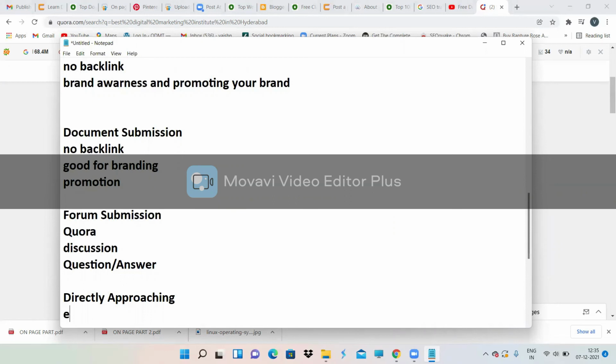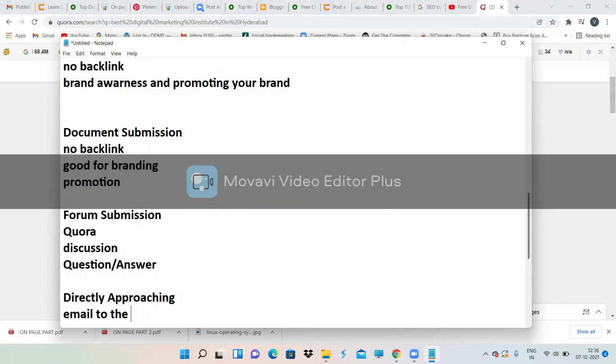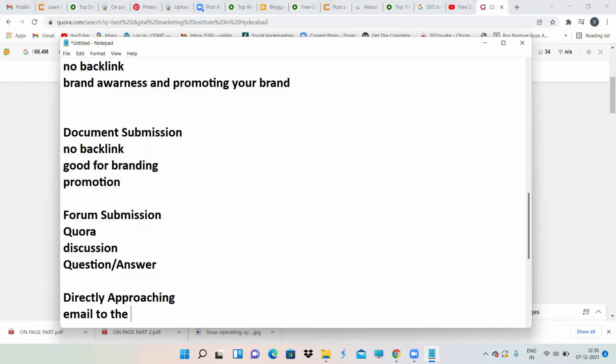Directly approaching is just write an email to the person, that means an email to any particular website owner, and tell them that you are ready to pay some money and request a backlink from that website owner. If you get a reply from that person, then you can pay money offline, and they'll give you a backlink. Directly approaching is the best method to get a backlink.